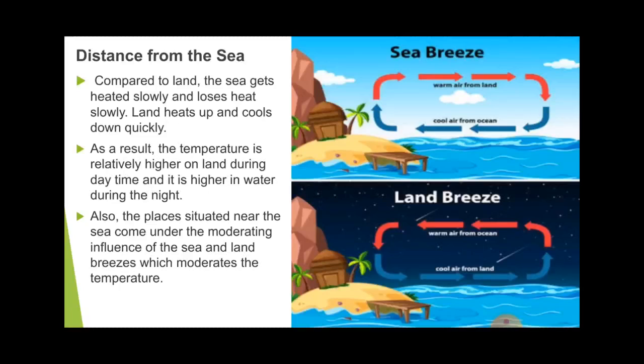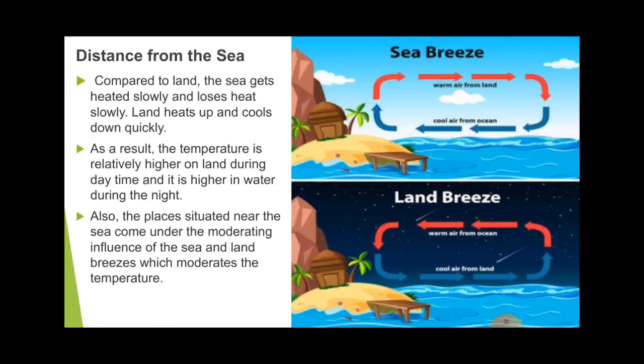That creates a definite pattern that we have to understand about the sea breeze and land breeze in this topic. As a result, the temperature is relatively higher on land during the daytime and higher in water during the night time. So in the daytime the land is hotter, and at night the temperature of water is higher than the land.